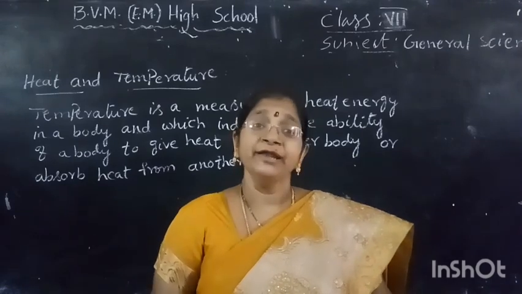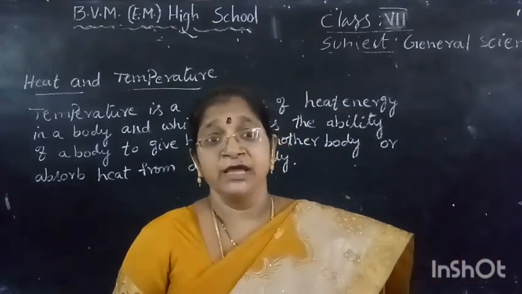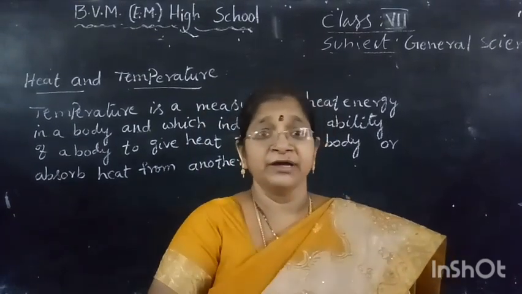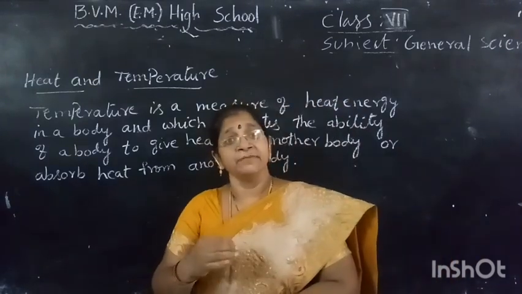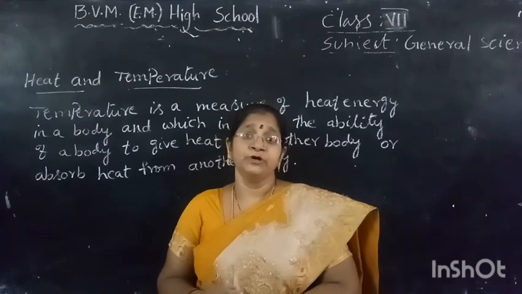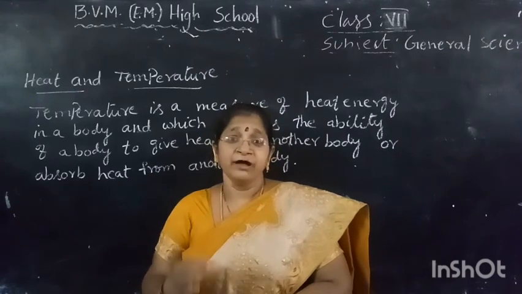Matter expands on heating. Afterwards I will explain clearly about the thermometer, and I will give the diagram of the thermometer. Before that, we have to understand on which principle the thermometer works. Matter expands on heating. What is that?